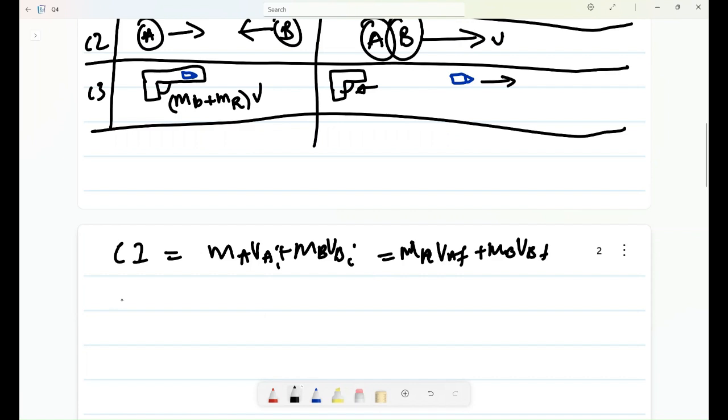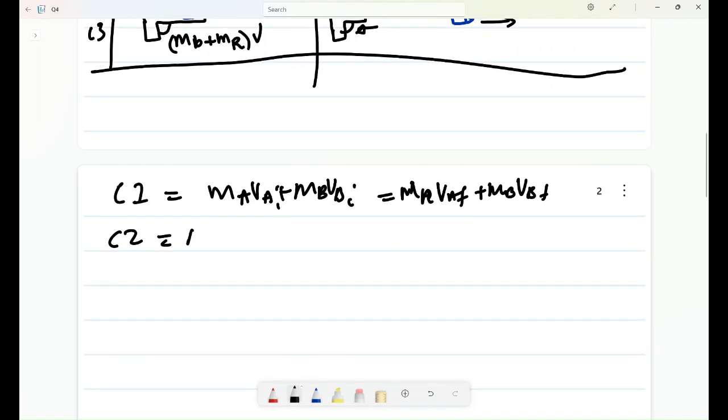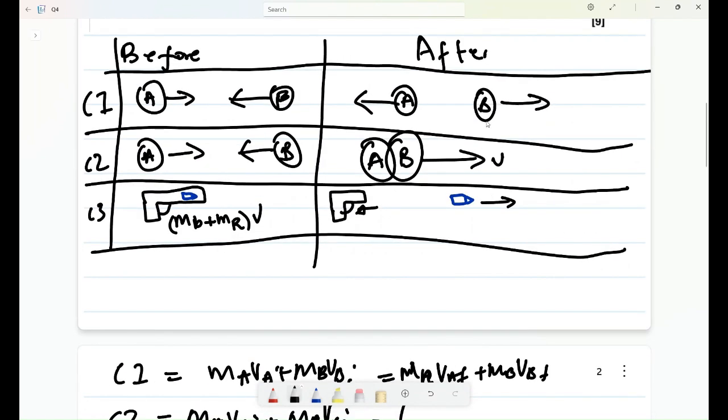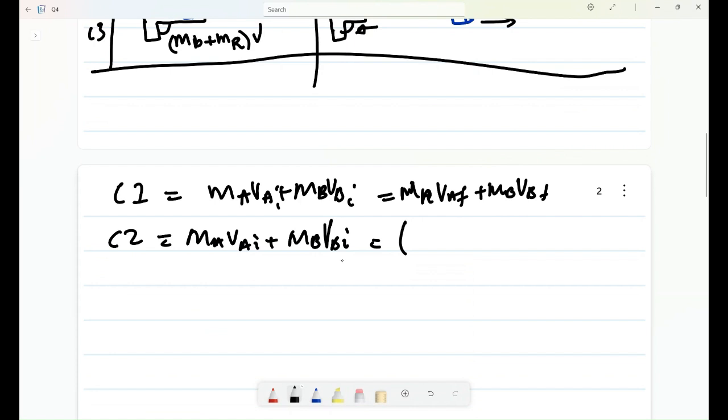Yes. For case two, what happens? They move with different momenta, initial. But now what happens? They combine after the collision. So now after the collision, they combine. It becomes mass of A plus mass of B, and they move with the same velocity final.